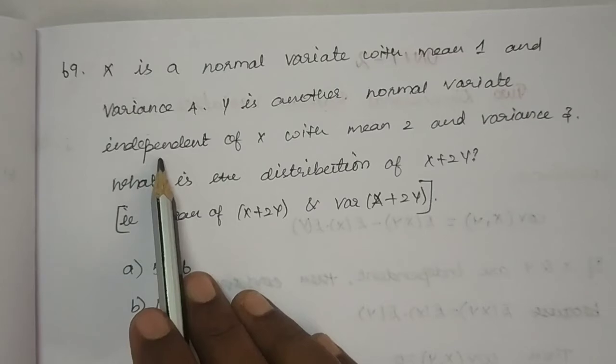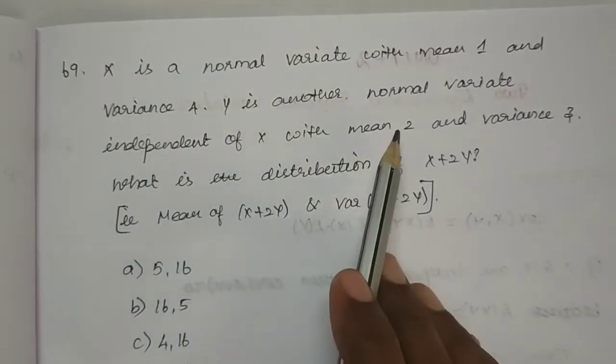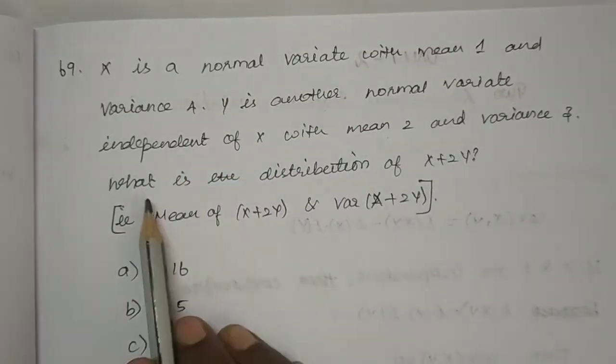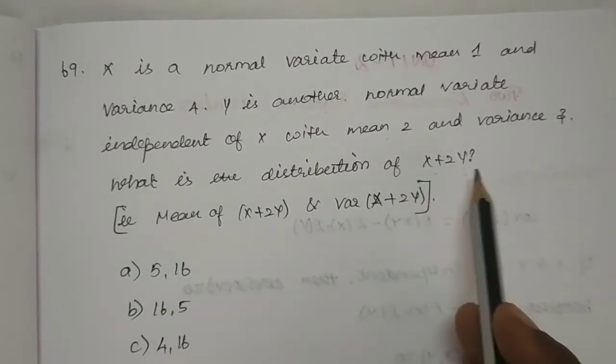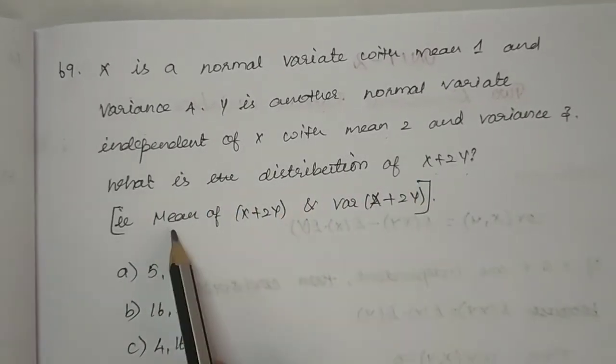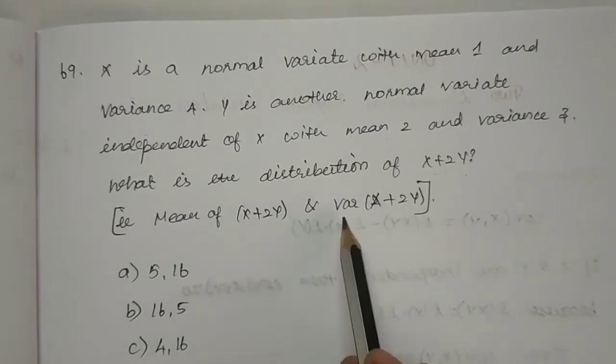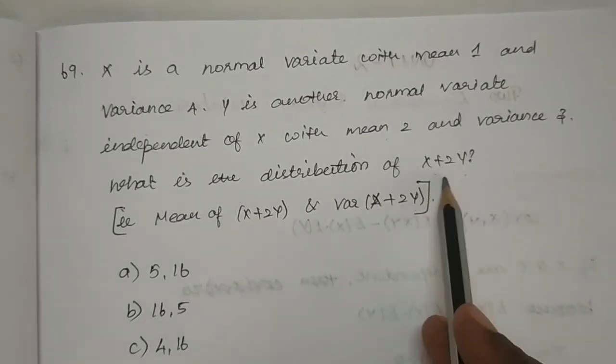Next one, if capital X is a normal variate with mean 1 and variance 4, Y is another normal variate independent of X with mean 2 and variance 3. What is the distribution of X plus Y? So what is the distribution of X plus Y means we have to find out the mean and also variance of this X plus Y.